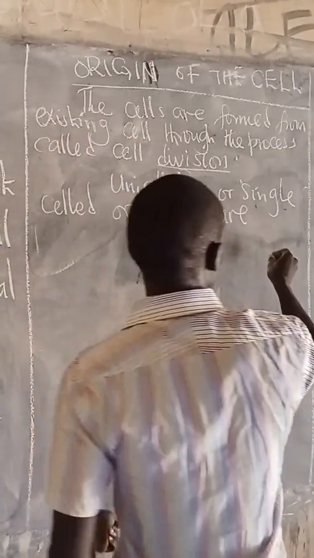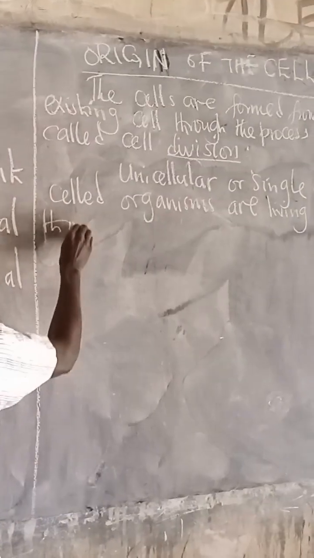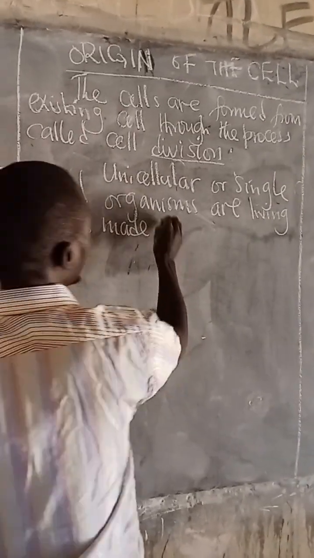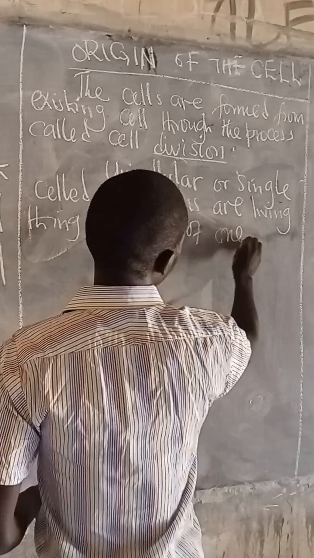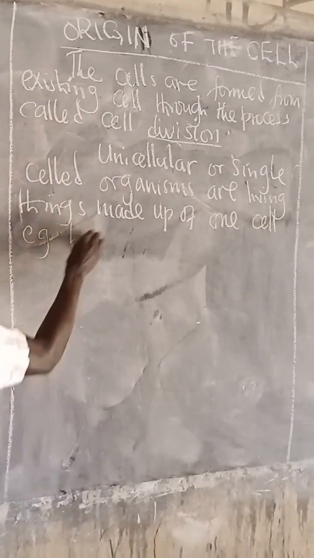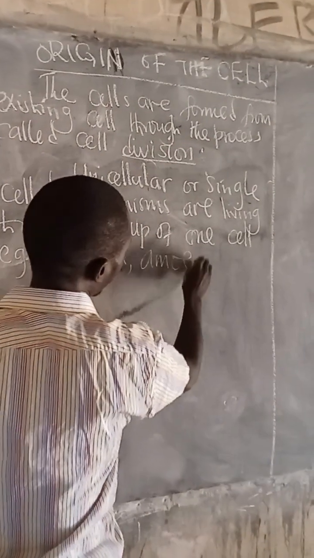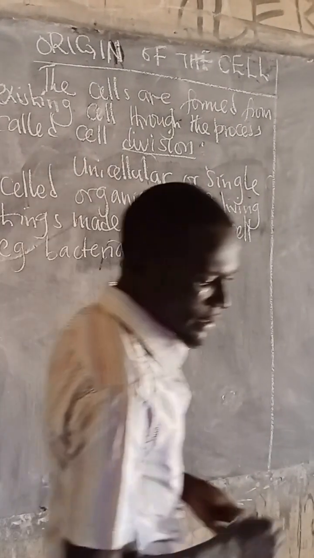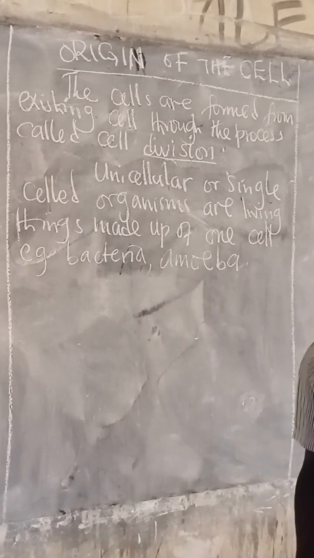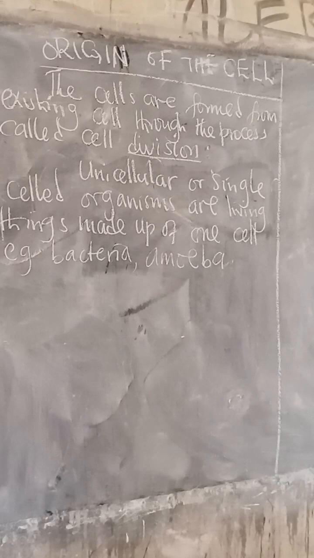Unicellular or single-celled organisms are living things made up of one cell. For example, here we can talk about bacteria, we can talk about amoeba, plus other single-celled organisms, which are very many. You can also research in the books to see more examples of single-celled organisms.